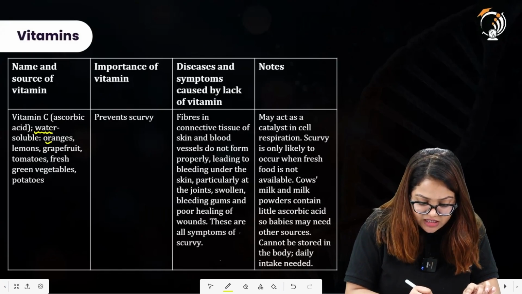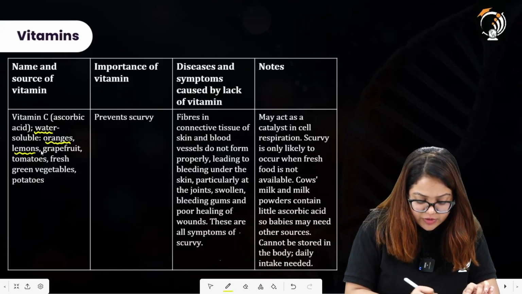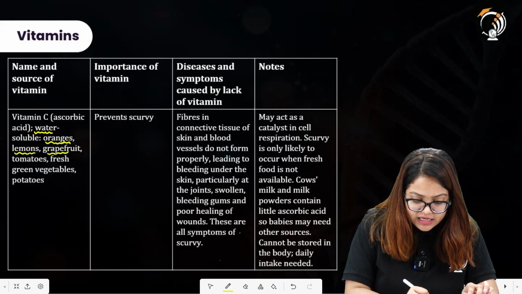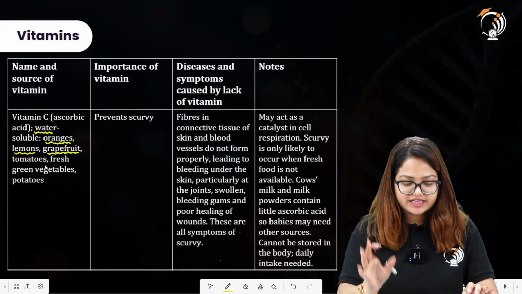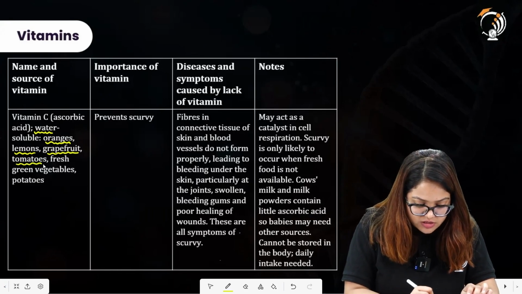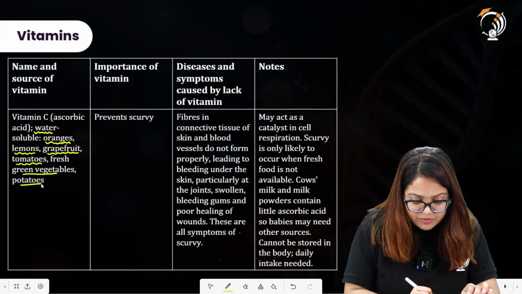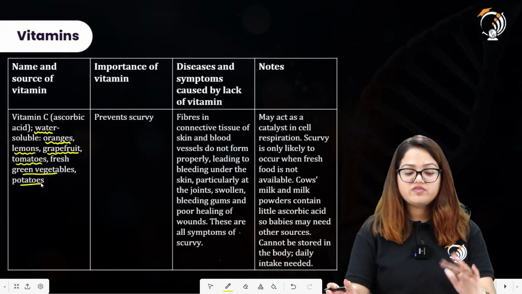These are found in oranges. These are also present in lemons, grapefruit. So basically the citrus fruits have vitamin C content in them. Tomatoes, fresh green vegetables and potatoes also have certain quantities of vitamin C.